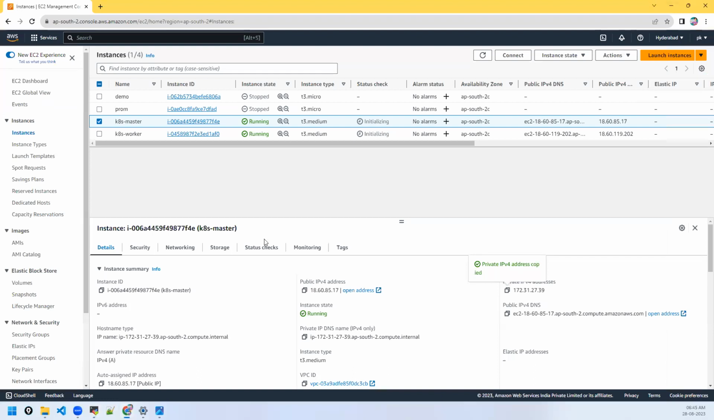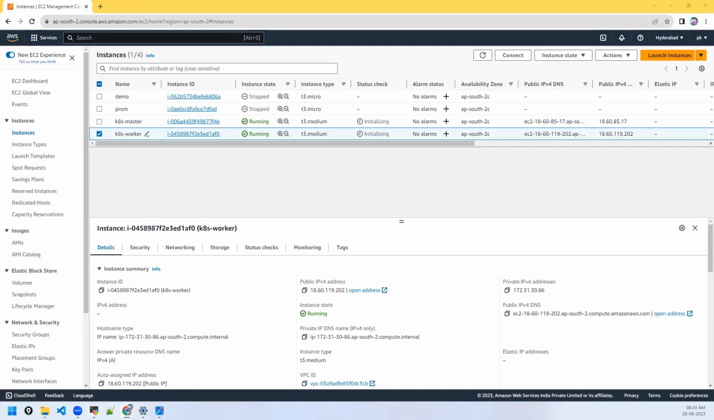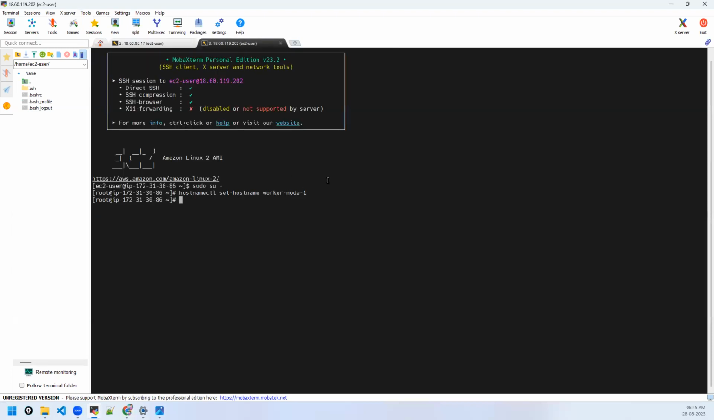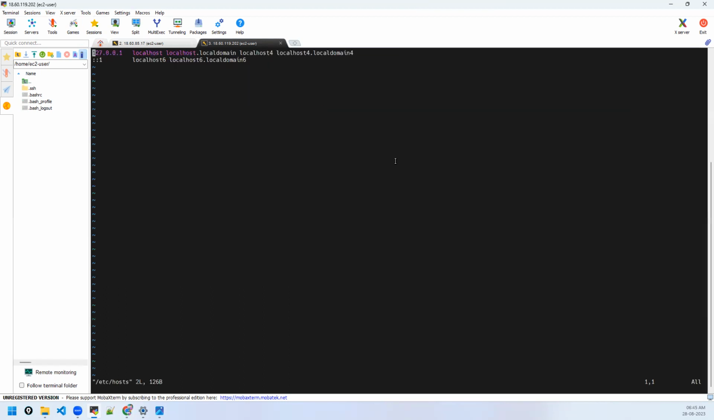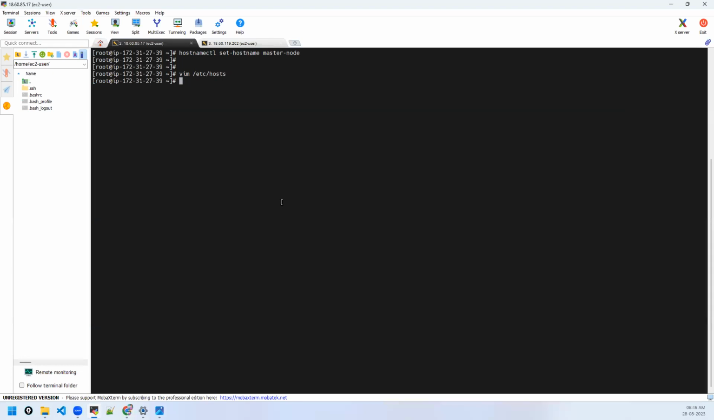Let me make sure it's correct. This is the name I have given, right? So these two entries in the /etc/hosts file of the master. Save it. Here also, go to the same file, /etc/hosts, and put those entries. Okay, done. So this is one thing.